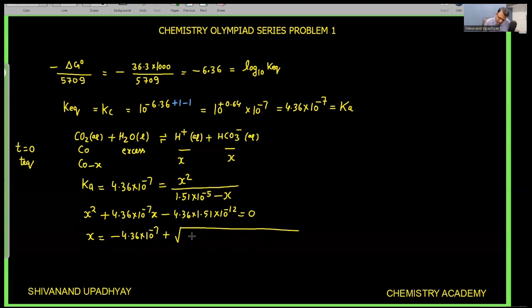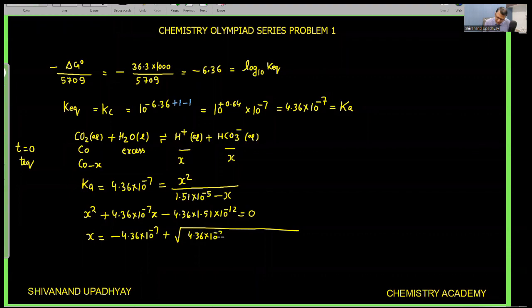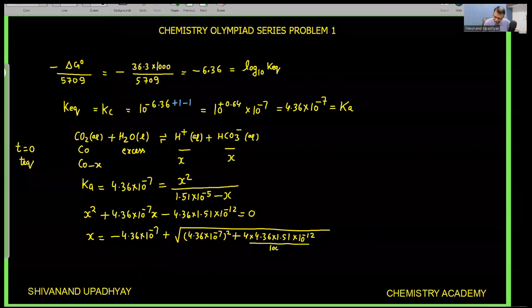B square means 4.36 into 10 to the power minus 7 whole square, minus 4ac. So minus and minus will become plus because here c is negative. So 4 into 4.36 into 1.51 multiplied by 10 to the power minus 12. In order to convert into 10 to the power minus 14, I am dividing and multiplying this by 100.